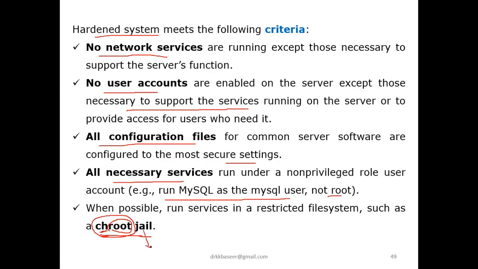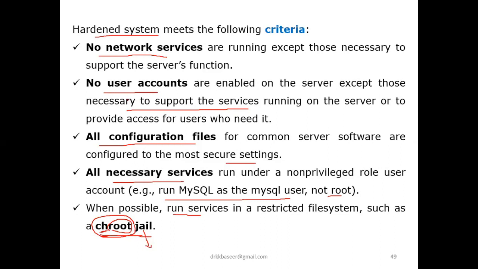That restricted area will run only the few services which are required. It will run those services inside that jail. Chroot means a pseudo root will be used. It's not the actual root. It changes the root and runs under those circumstances.